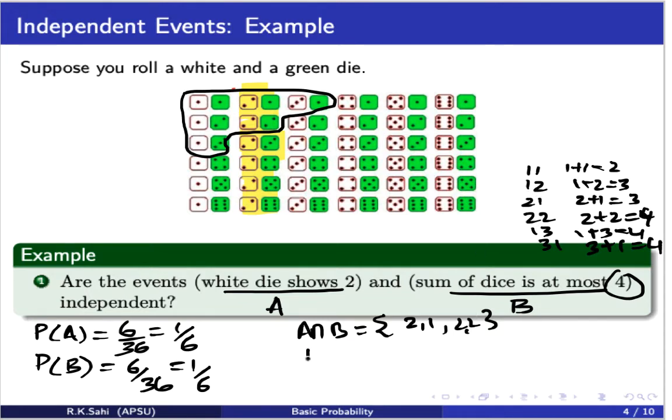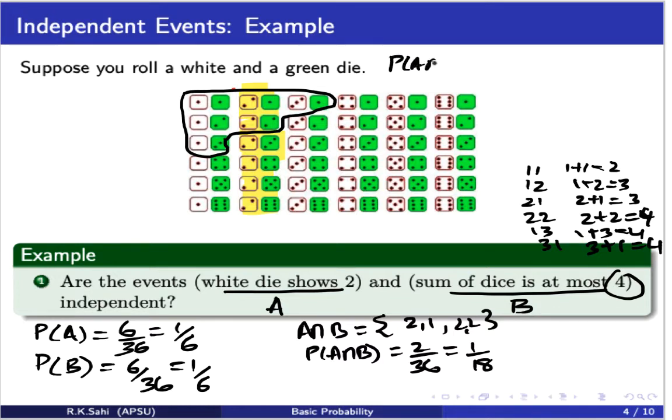So the probability of A intersection B is what? 2 over 36, which is 1 over 18. Okay? Now, let's look at, are these events independent? What is the meaning of independent?